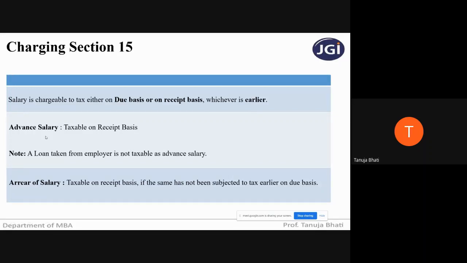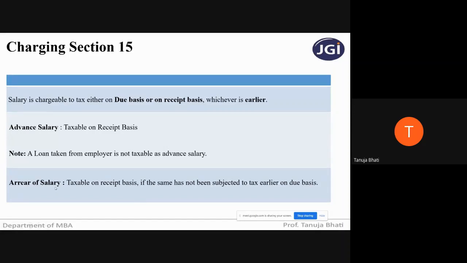Now remember students, advance salary is different and advance against salary is different. What do you mean by advance against salary? It is nothing but a loan taken from the employer by the employee. So note, a loan taken from the employer is not taxable as advance salary. There's a difference between a loan that you're taking from the employer and advance salary. Advance salary is always taxable on receipt basis.